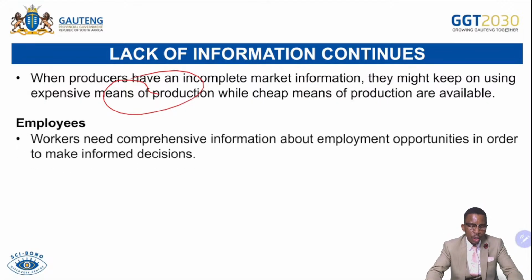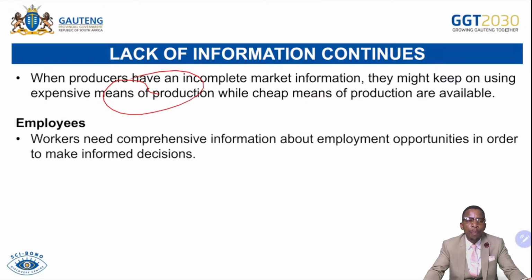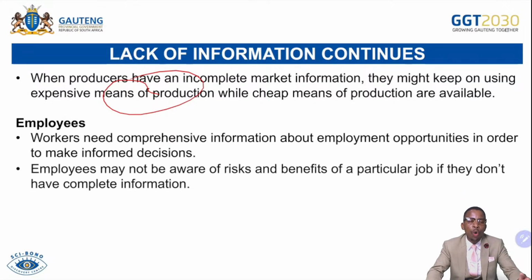What about employees? Workers need comprehensive information about employment opportunities in order to make informed decisions. They must know where to find jobs advertised so that they cannot be scammed. Number two, they need to know the salary that they will be earning if they commit themselves to the job. They need to know the risk of the job before they commit. So that is called comprehensive information. To avoid the issue of being committed, you wait for salary, and you don't get any income because you are paid on commission while you thought you would be paid a basic income. So it is important for employees or workers to have enough information about the prevailing market conditions.